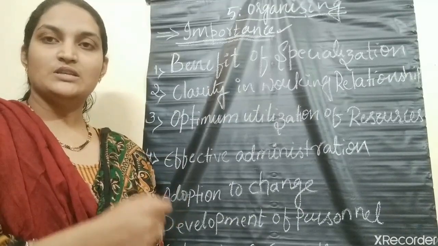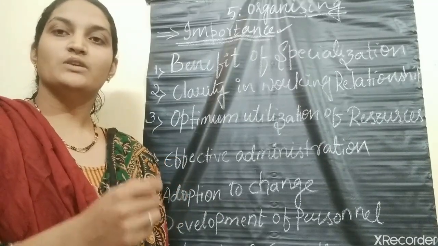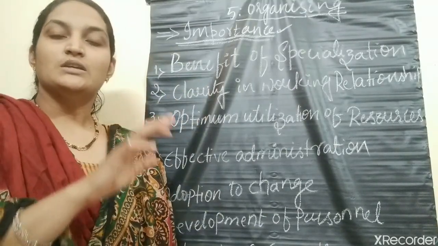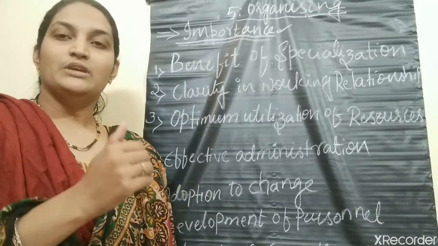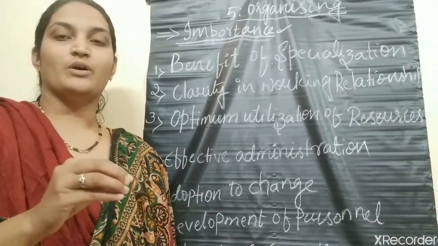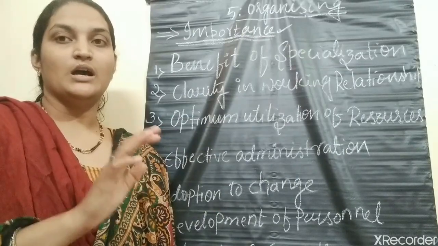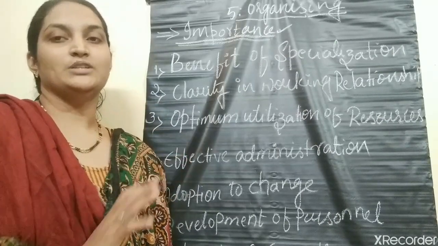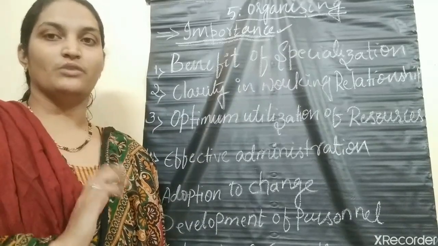The performance of this organizing function paves the way for smooth transition of the enterprise in accordance with the dynamic business environment. By performing the organizing function, whatever activity we are performing in the organization, we can perform in a smooth manner without any confusion, without any disturbance. We can perform the activities according to the dynamic business environment, set objectives or predetermined plan. We can make an arrangement of these activities. That is why organizing is very important: the smooth functioning of the organization.